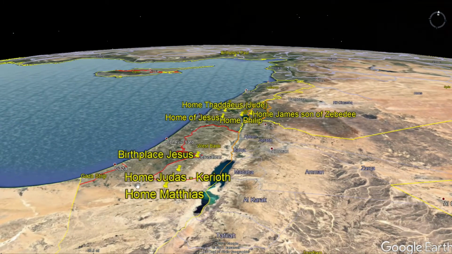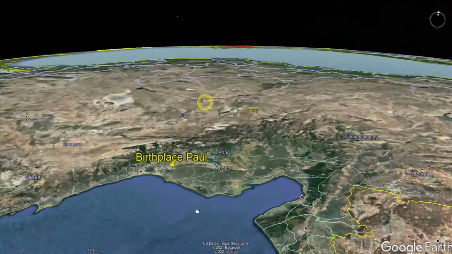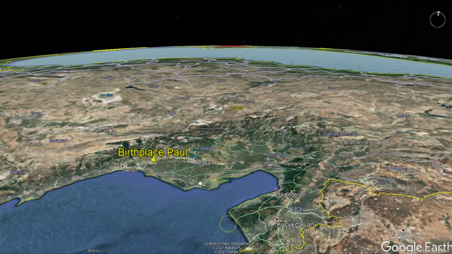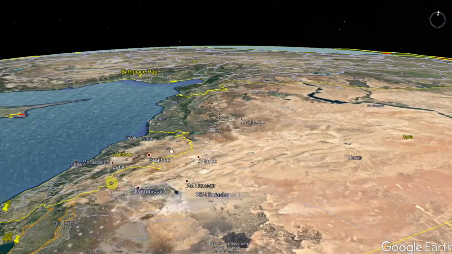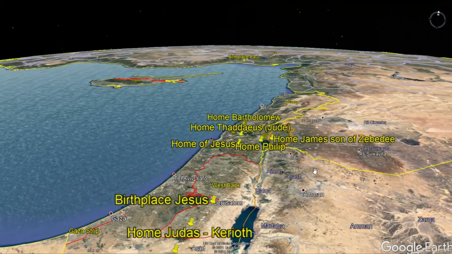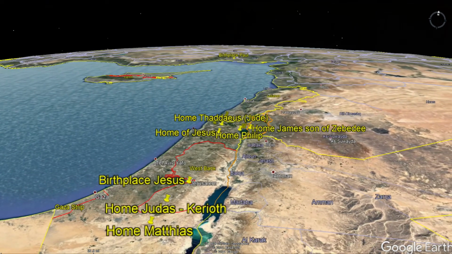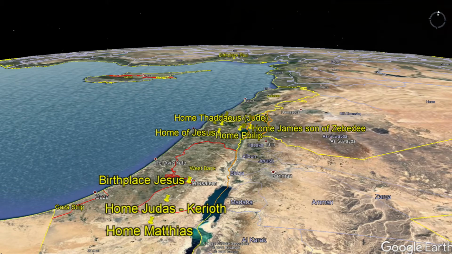Then a couple down south, and then one up here in Tarsus, which is not even Israel at all. It's fun to look at where the disciples came from and then imagine where they went and the different missions that God had each one of them on.